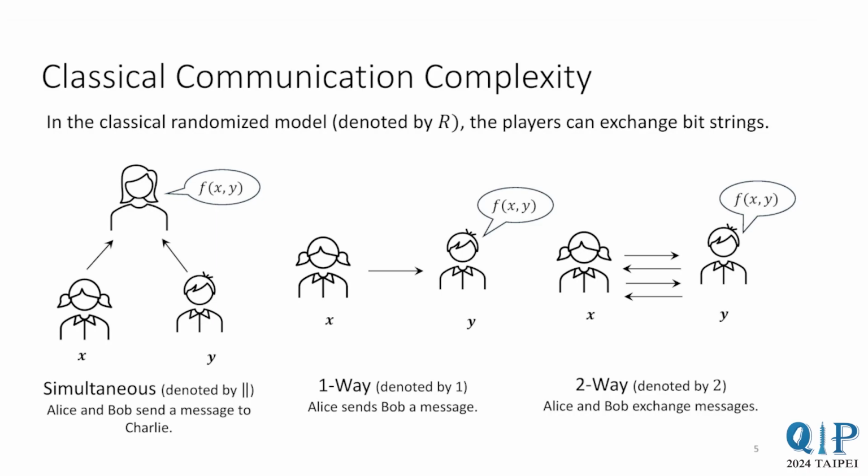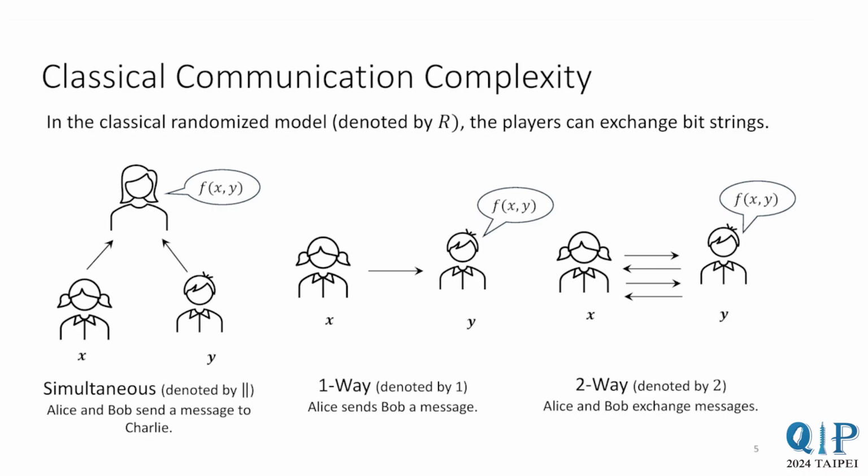In the most restrictive case, we have the simultaneous model, where Alice and Bob are not allowed to talk to each other. Instead, they send a message to a third party, Charlie, who must output the function value. This is called the simultaneous model and is denoted by the parallel symbol. A less restrictive model is the one way model and is denoted by 1.